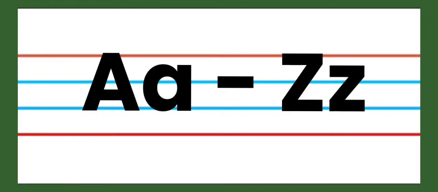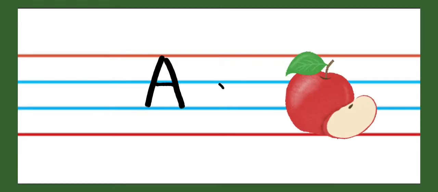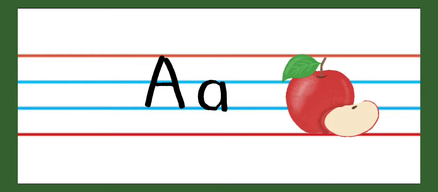Let's do writing practice of A to Z on red line, blue line. So you are ready with me? Start. First letter is A. A says A. This is capital letter A. Small letter A. A for apple. A says A.